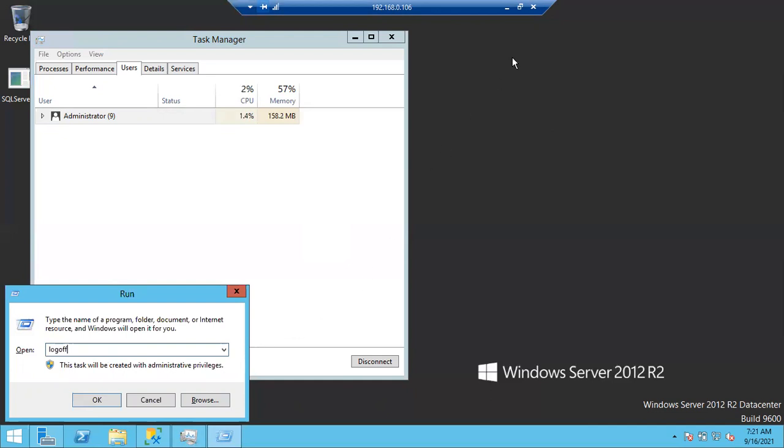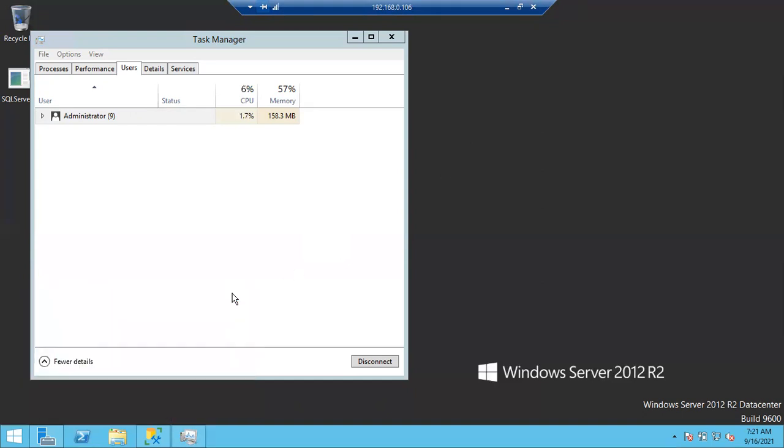Some people directly click the close button. Imagine their work is running in the background, as we have already discussed. Say they are copying some files. If you log off, whatever processes you are running will be killed. If you disconnect from the server, even if you are copying files, running scripts, taking backups, running jobs, all the things will keep executing in the background. That is what happens when you close the server directly with the close button.